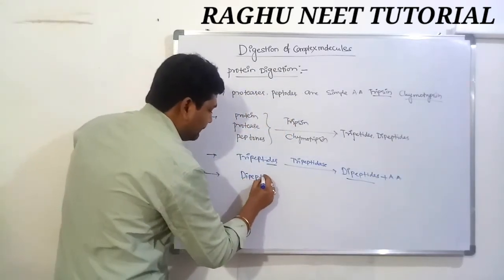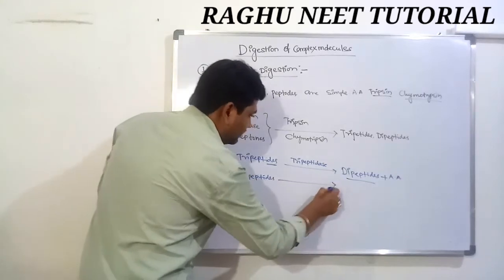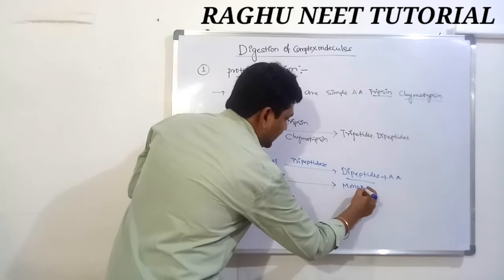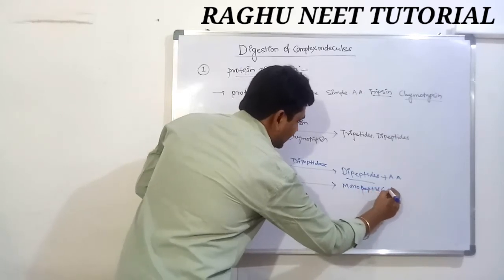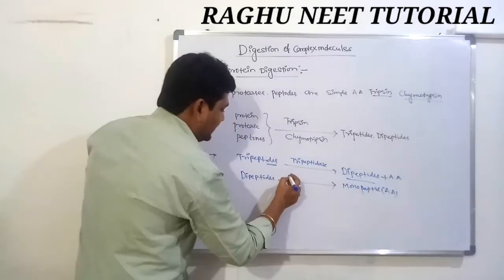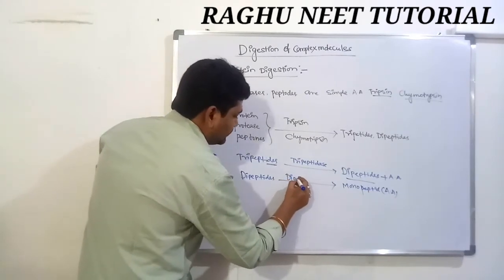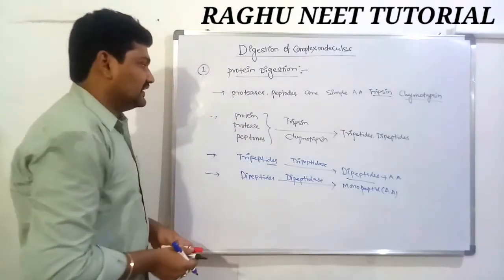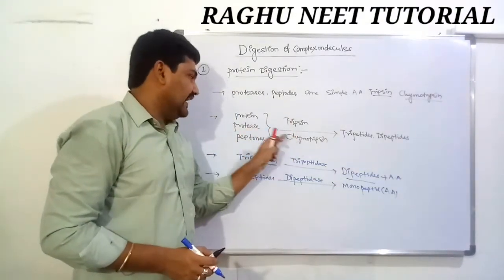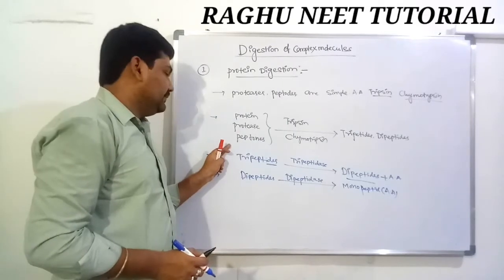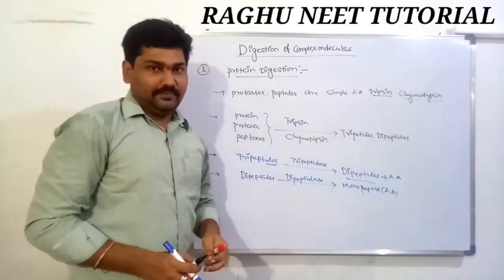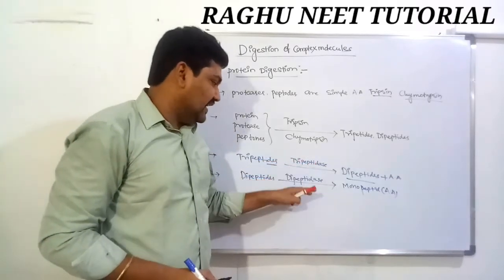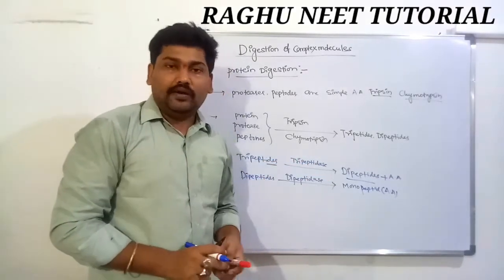Dipeptides are converted into monopeptides or amino acids in the presence of dipeptidase. So this is trypsin and chymotrypsin acting on proteins, proteases, and peptones, converting them into tripeptides and dipeptides. The tripeptides and dipeptides, in the presence of tripeptidase and dipeptidase, are converted into simple amino acids.